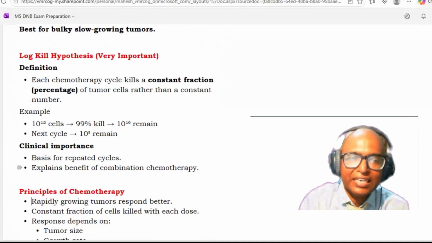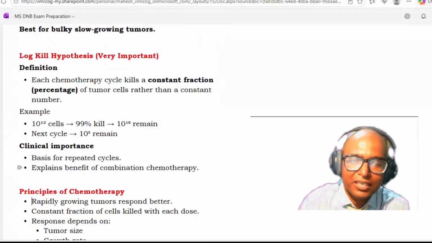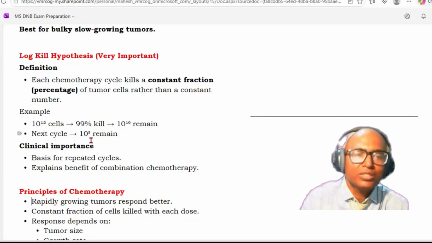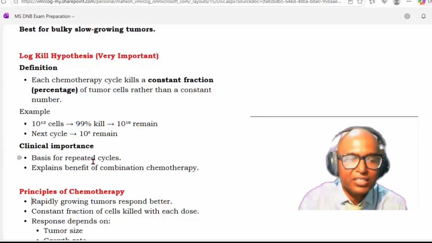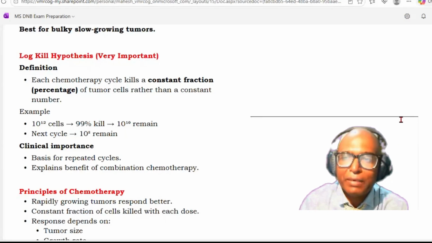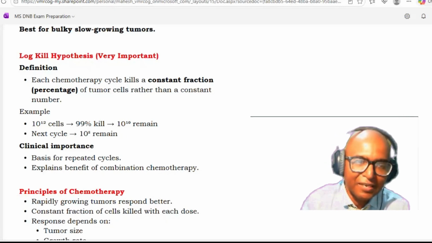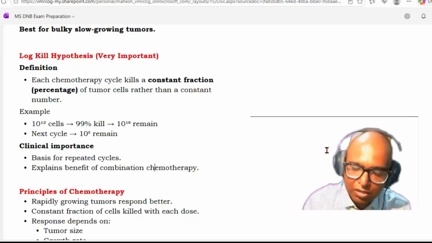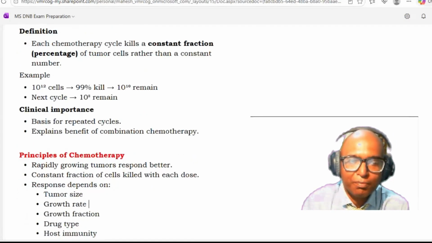Suppose there are 10 raised to 12 cells, and 99% of cells are killed. Then what remains is 10 raised to 10, because 1% of 10 raised to 12 is 10 raised to 10. In the next cycle, again 1% will remain, and 1% of 10 raised to 10 is 10 raised to 8. That is how many cells will remain. What is the importance of this? This is the basis for repeating the cycle. That is why you need to repeat the cycle, and it also explains the benefit of combination chemotherapy. So these are the basis for combination chemotherapy also.